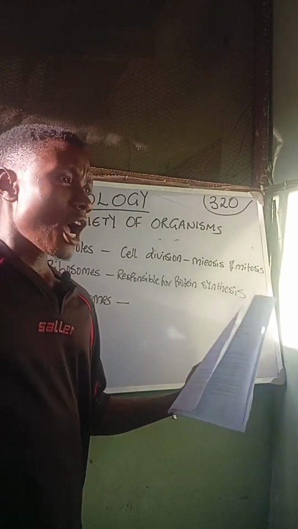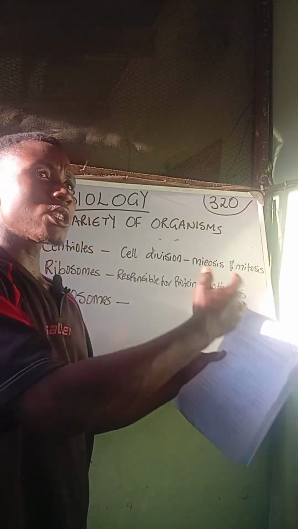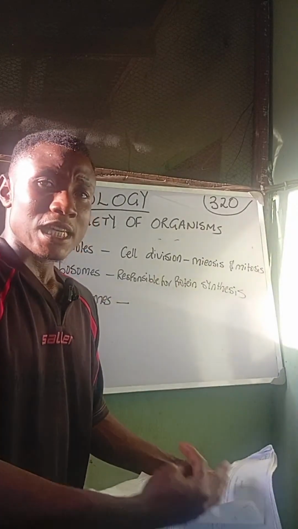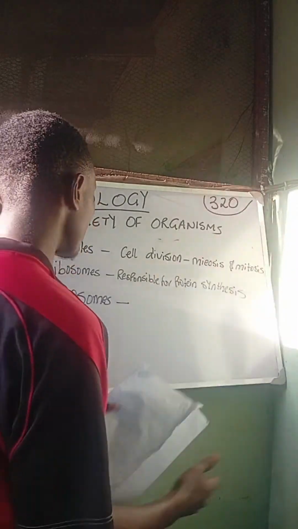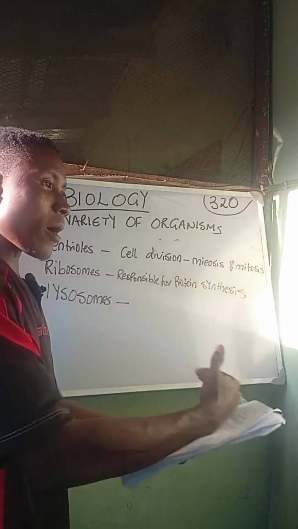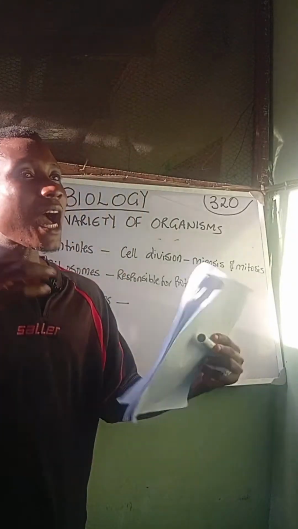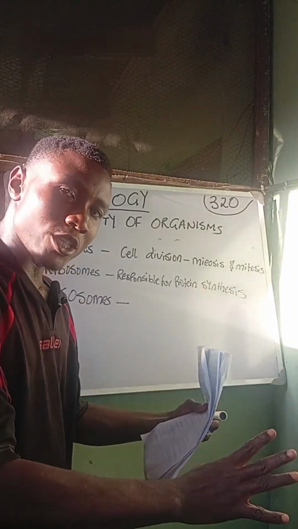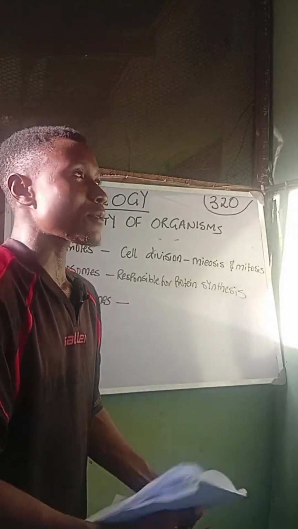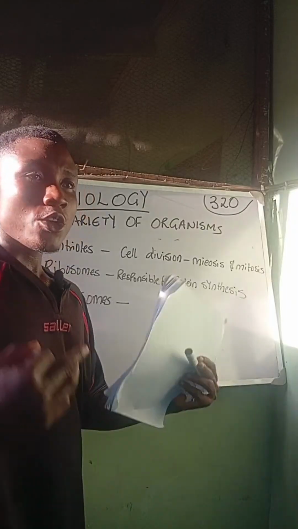We are going to be talking about heredity and variation. We are also going to be talking about evolution, which is the different theories of evolution, mutation, and the evidences of evolution. We are going to be taking it step by step so that when you follow up our videos, you are going to be able to understand. Apart from biology, we are also going to be doing chemistry. This channel is basically for students, for academic growth. You can also apply this for university because I also shoot university videos.